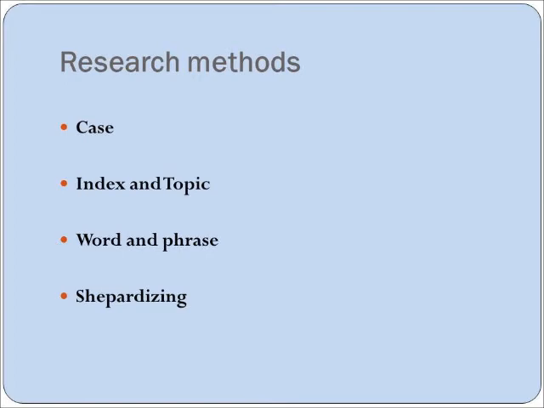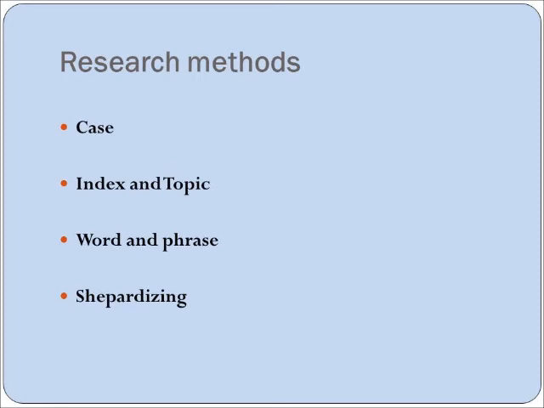Next, we will determine the research method that we use. If we know a particular case that is similar to ours, we will use the case method. But what do we do if we only know the general subject matter and not a particular case? At that time, we will use the index or topic method. Another way of researching is the word and phrase method.